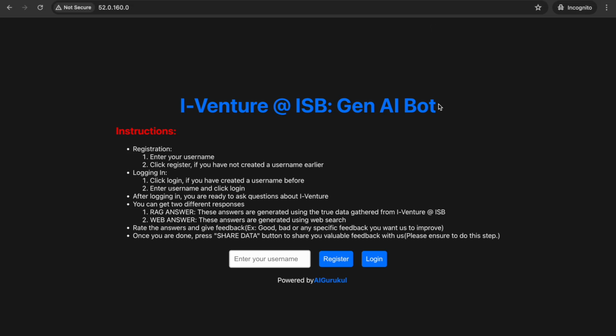Here is a generative AI powered bot for Iventure at ISB. For a first time user who has not really used it, you have to put a username to register. And once you have registered, you can log in with the same username by clicking on login.